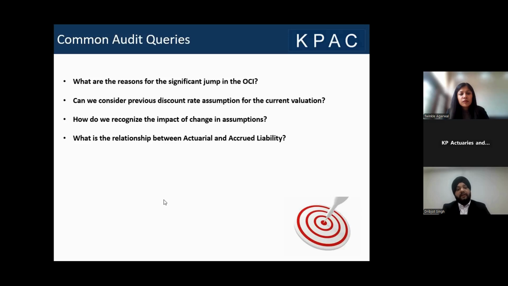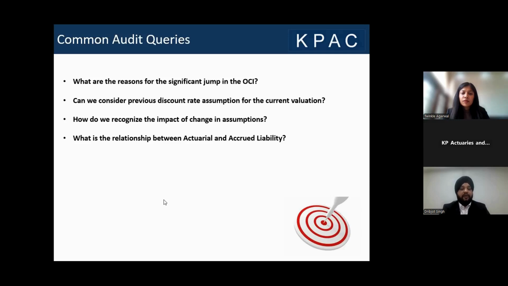The second is, can we consider previous discount rate assumption for the current valuation? As everybody must be knowing, no, the discount rate assumption, and for that matter all the assumptions, all the data input itself, should be based on the current valuation date. So the discount rate assumption should be based on the government bond yield as on the current valuation date.